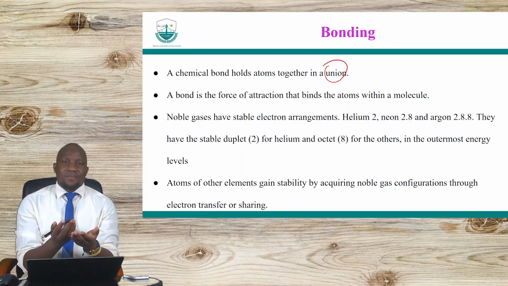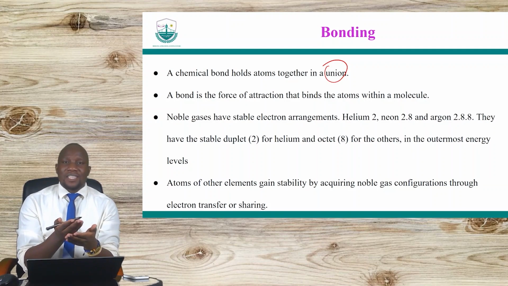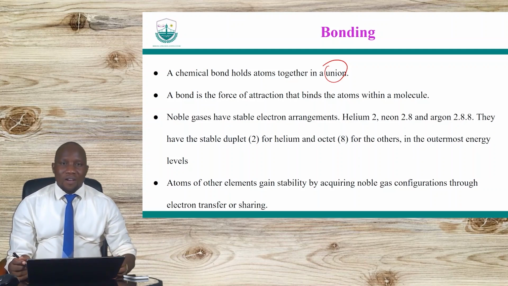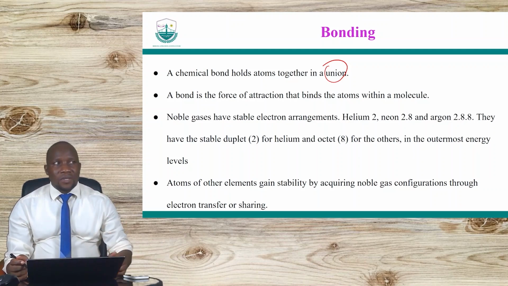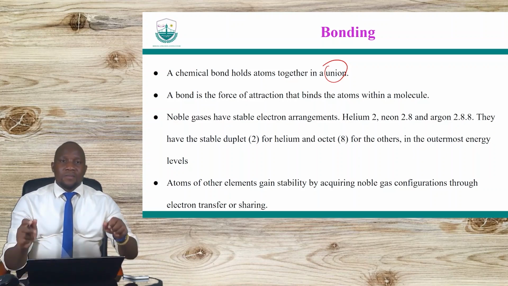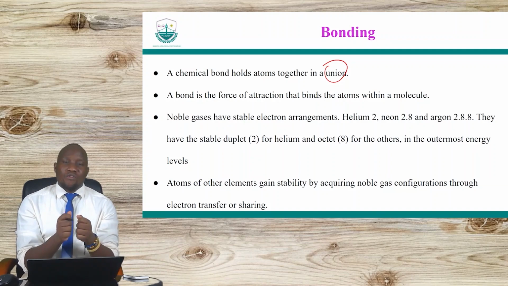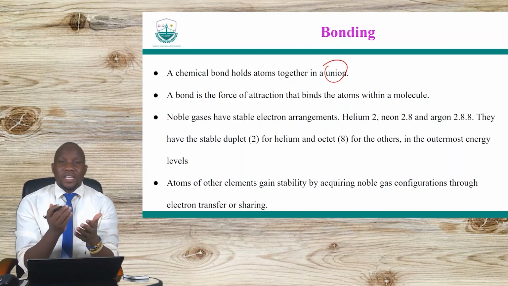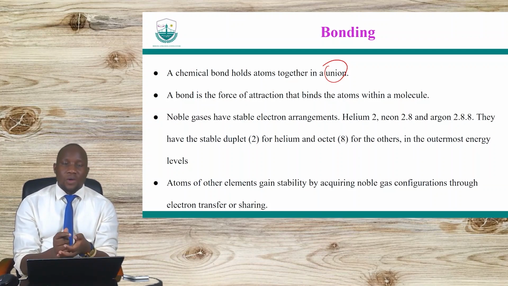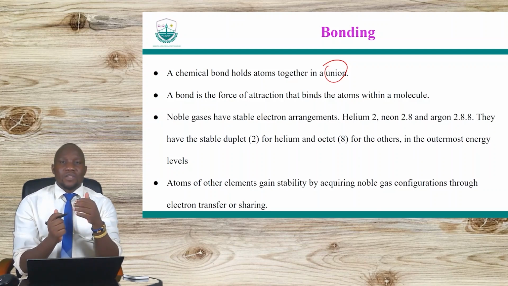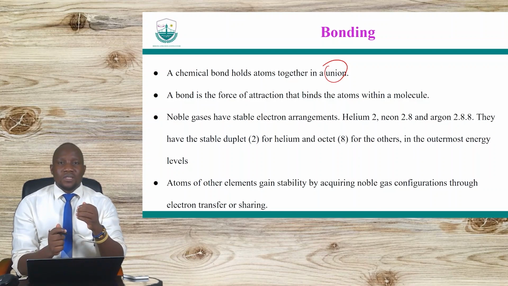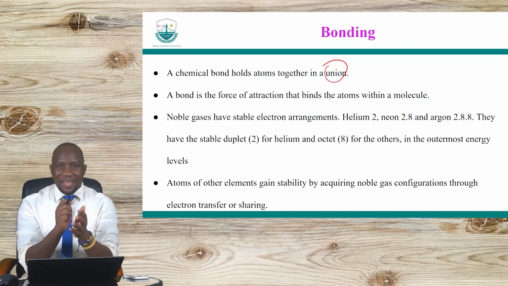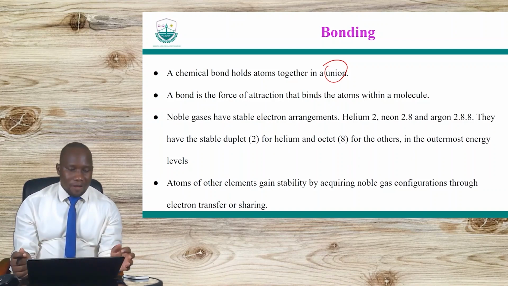And of course, there are characteristics that make them select the atoms that they can combine with. Just like you have the characteristics of the person that you want to have strong relationships or strong friendships with. There are those things that you look out for in such people. So in atoms, that still holds, that you have these atoms combining because either the other atom has what the other likes, or both of them are similar in one way or the other, and that's why they actually belong together.